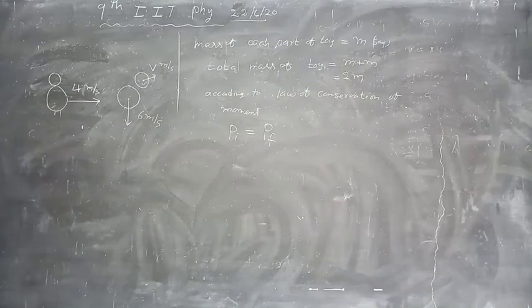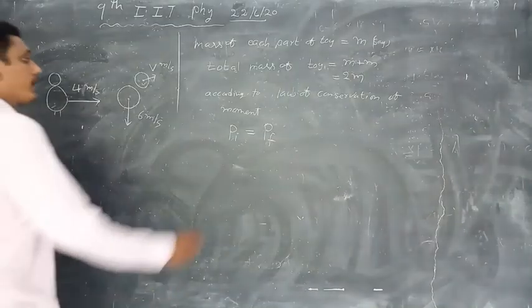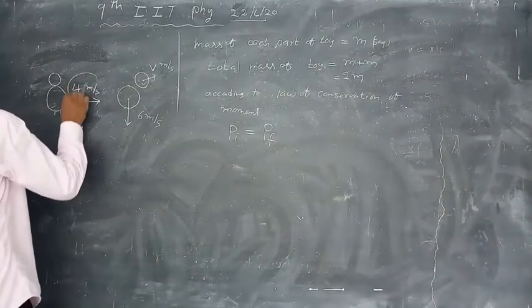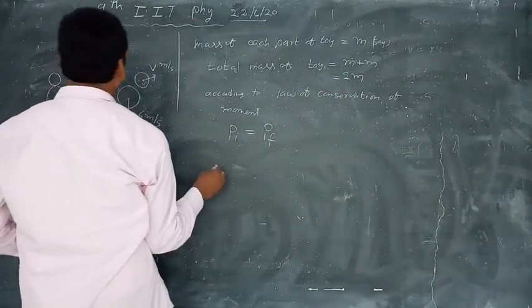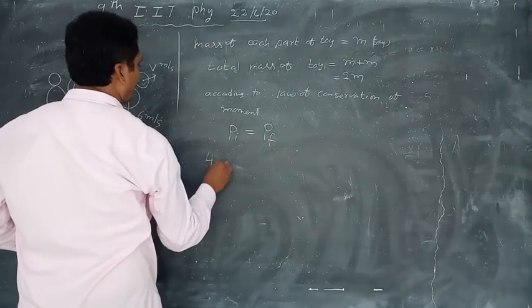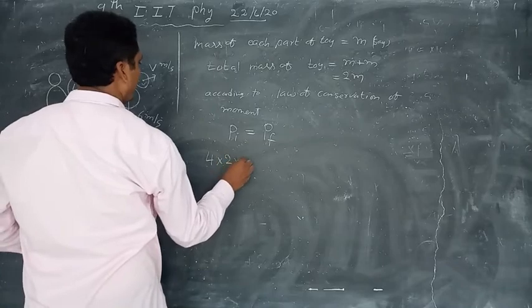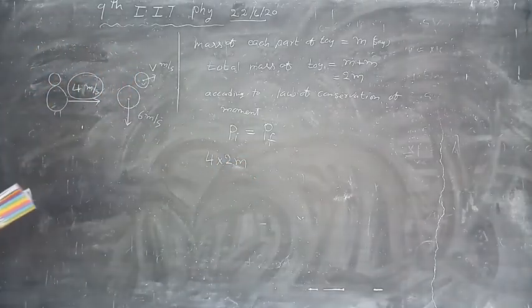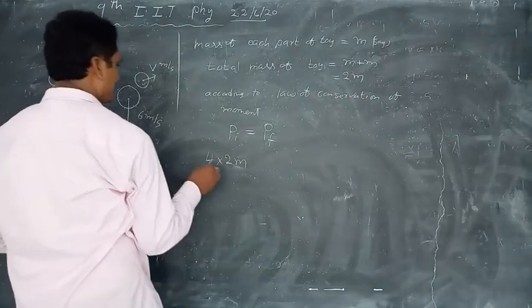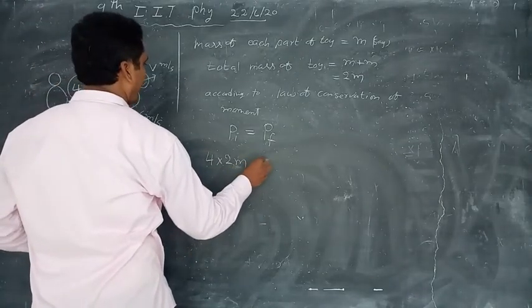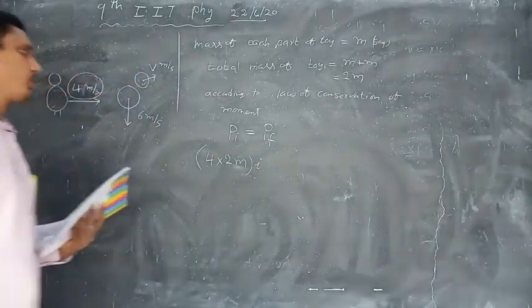Momentum before splitting the toy is equal to momentum after splitting the toy. Before splitting, the velocity is 4 meter per second and mass is 2m. So initial momentum is 4 into 2m. This is the x-axis direction, so i coordinate 4 into 2m.